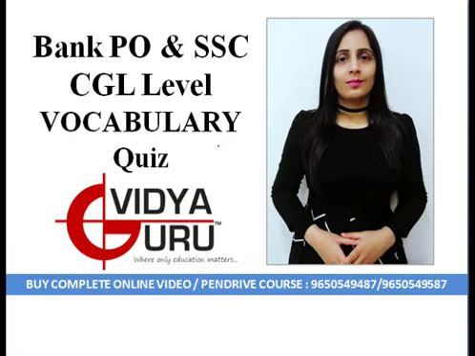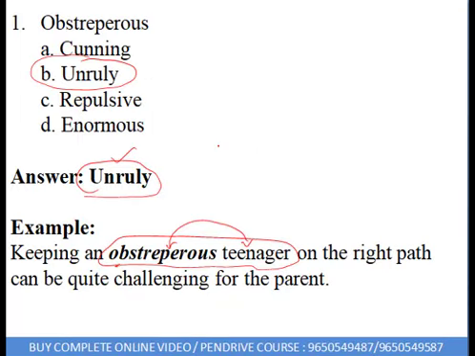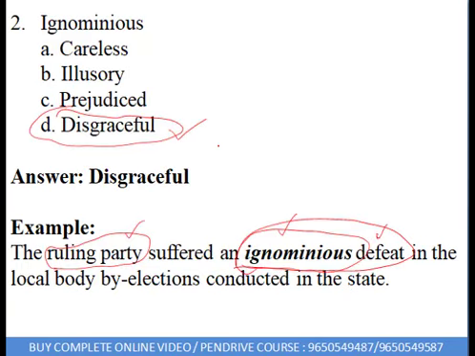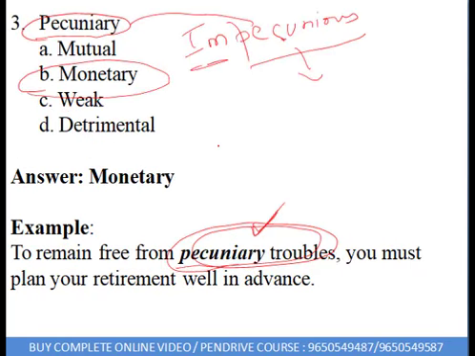Let's start the revision quickly. The first word was obstreperous, that's unruly. Obstreperous teenager, that's a wild, unmanageable teenager. Ignominious defeat, that means humiliating, undignified, disgraceful defeat. Pecuniary troubles, that means the troubles related to money.